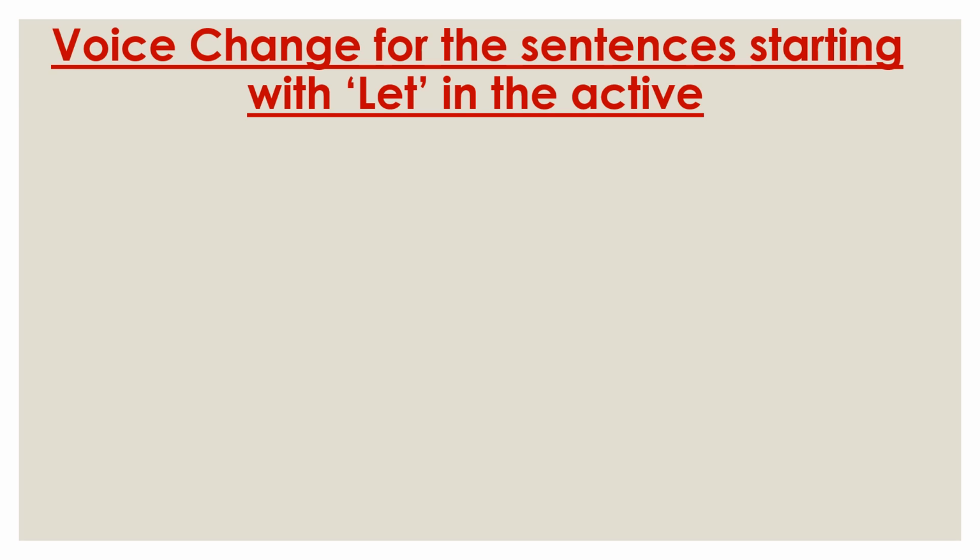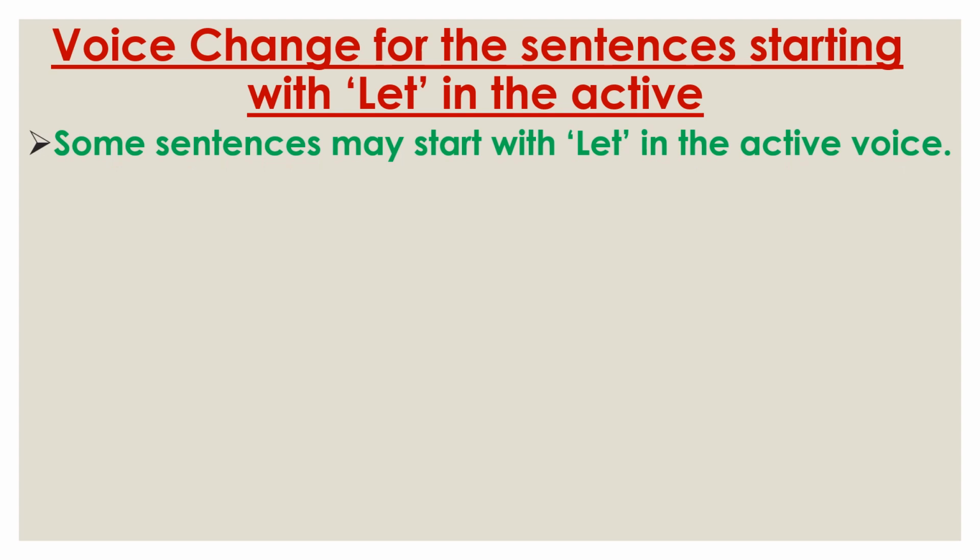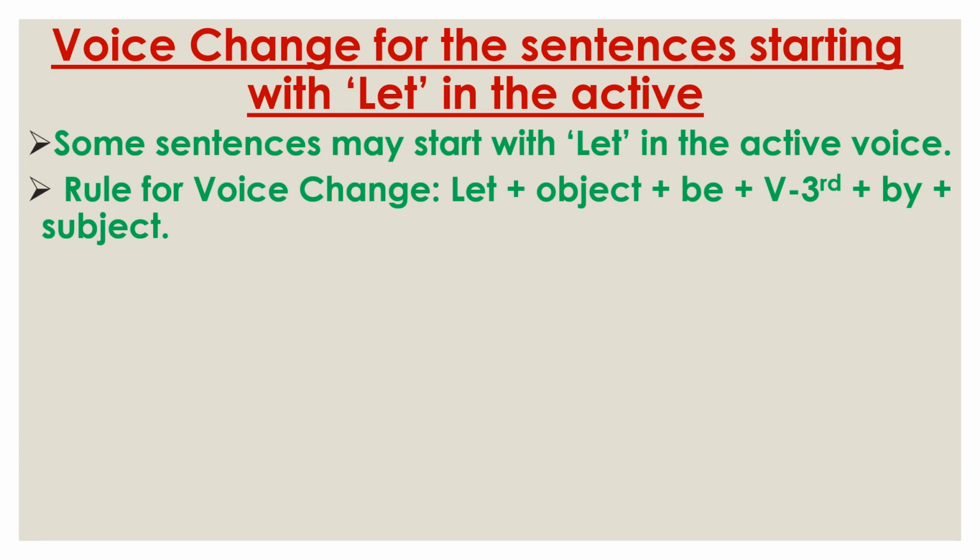Now we'll discuss voice change for the sentences starting with let in the active. Some sentences may start with let in the active voice. In these cases, we need to use this rule. At first, we need to use let, then the object, then be, then the verb's third form, then by, then the subject.